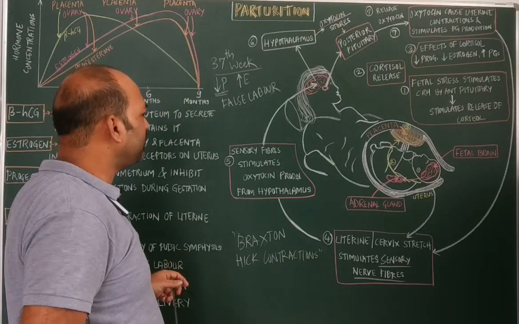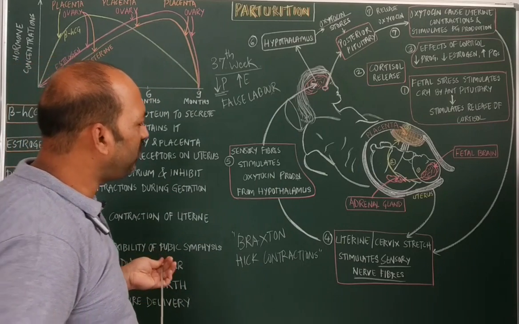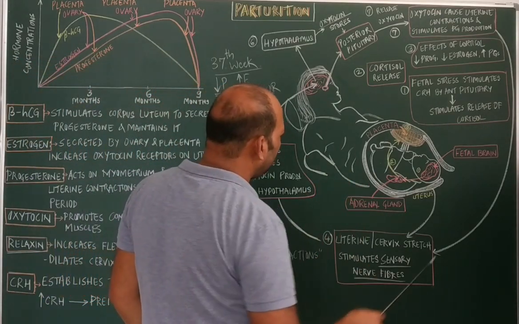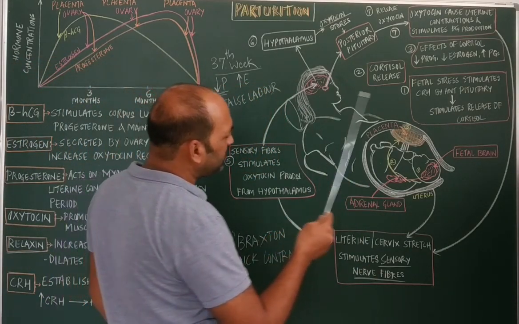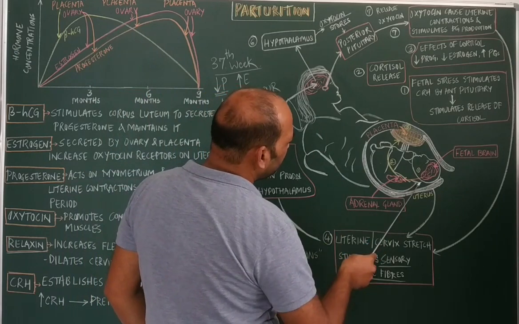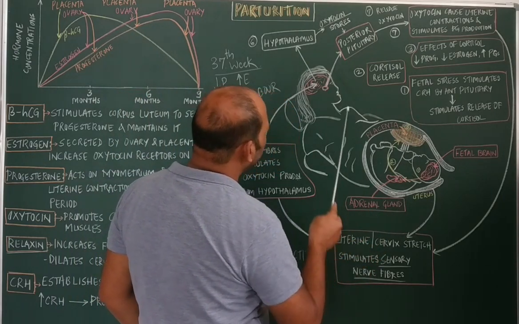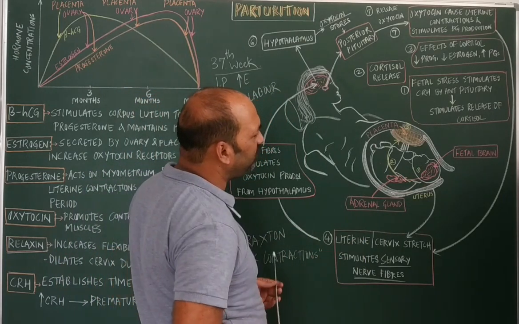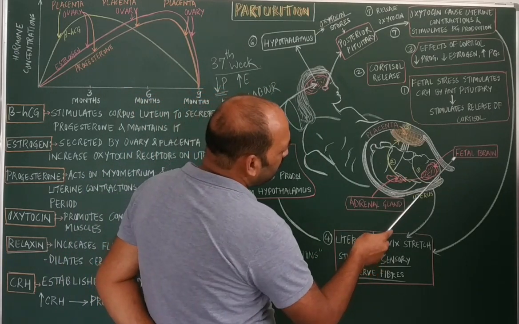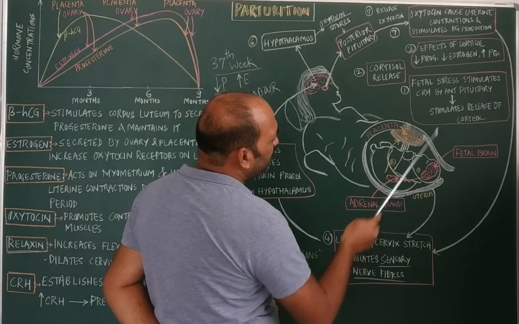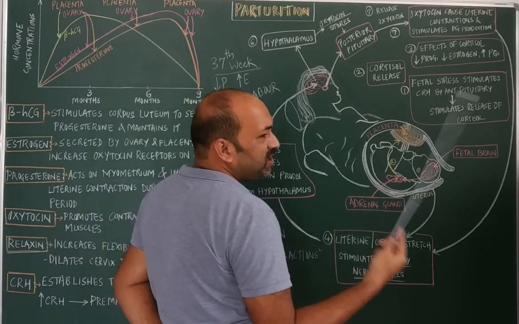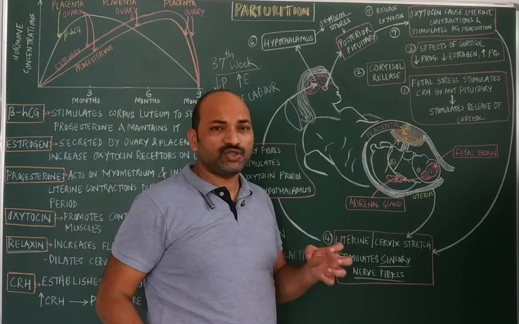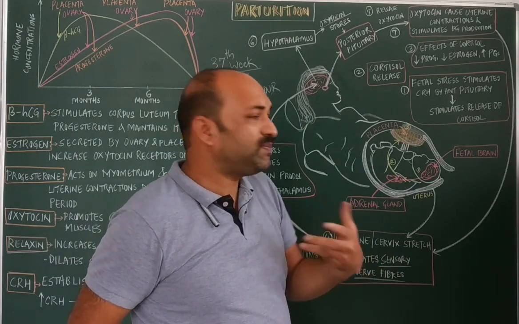Thereafter, during the 40th week, once the fetus is fully formed, you can see in this particular diagram, this is the uterus, this is the placenta, this is the fetus, and this is the maternal body. Here, once the fetus is fully formed, the fetal brain generates fetal stress because the fetus wants to come out, it wants to be expelled.